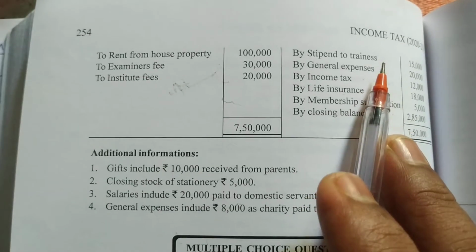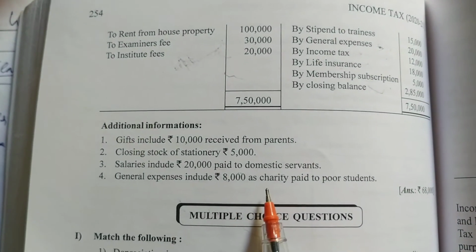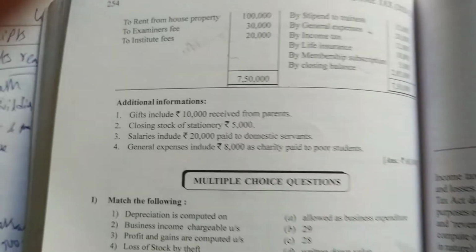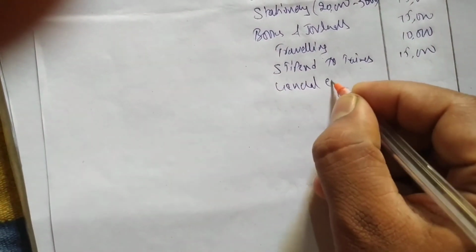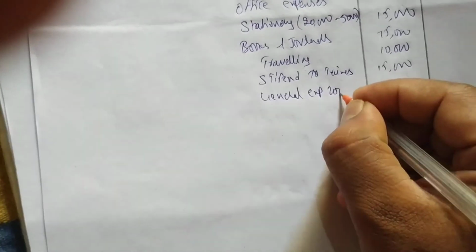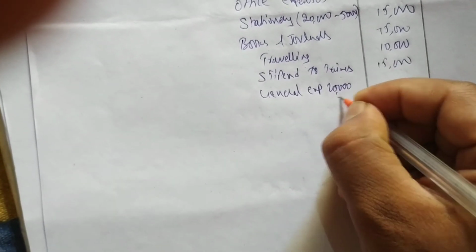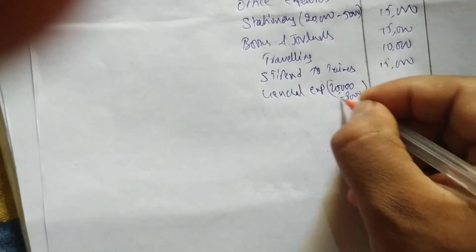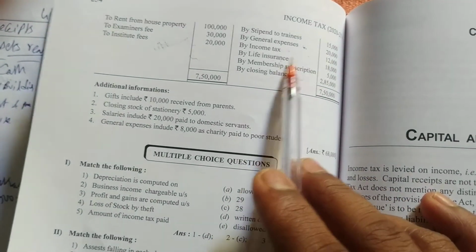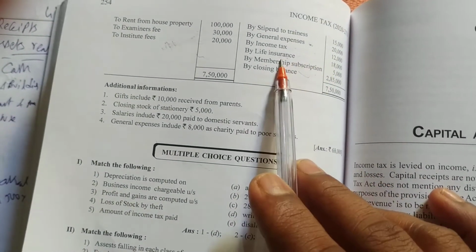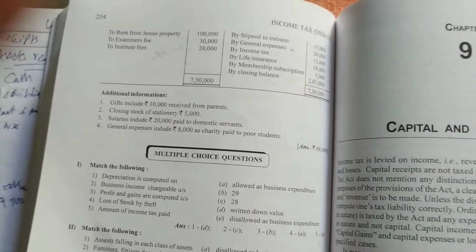After that we have general expenses of 20,000, but 8,000 is given as charity to poor students. So that is personal, deduct. Donation is deducted. Income tax not considered. Life insurance should not consider. Membership subscription should not consider.